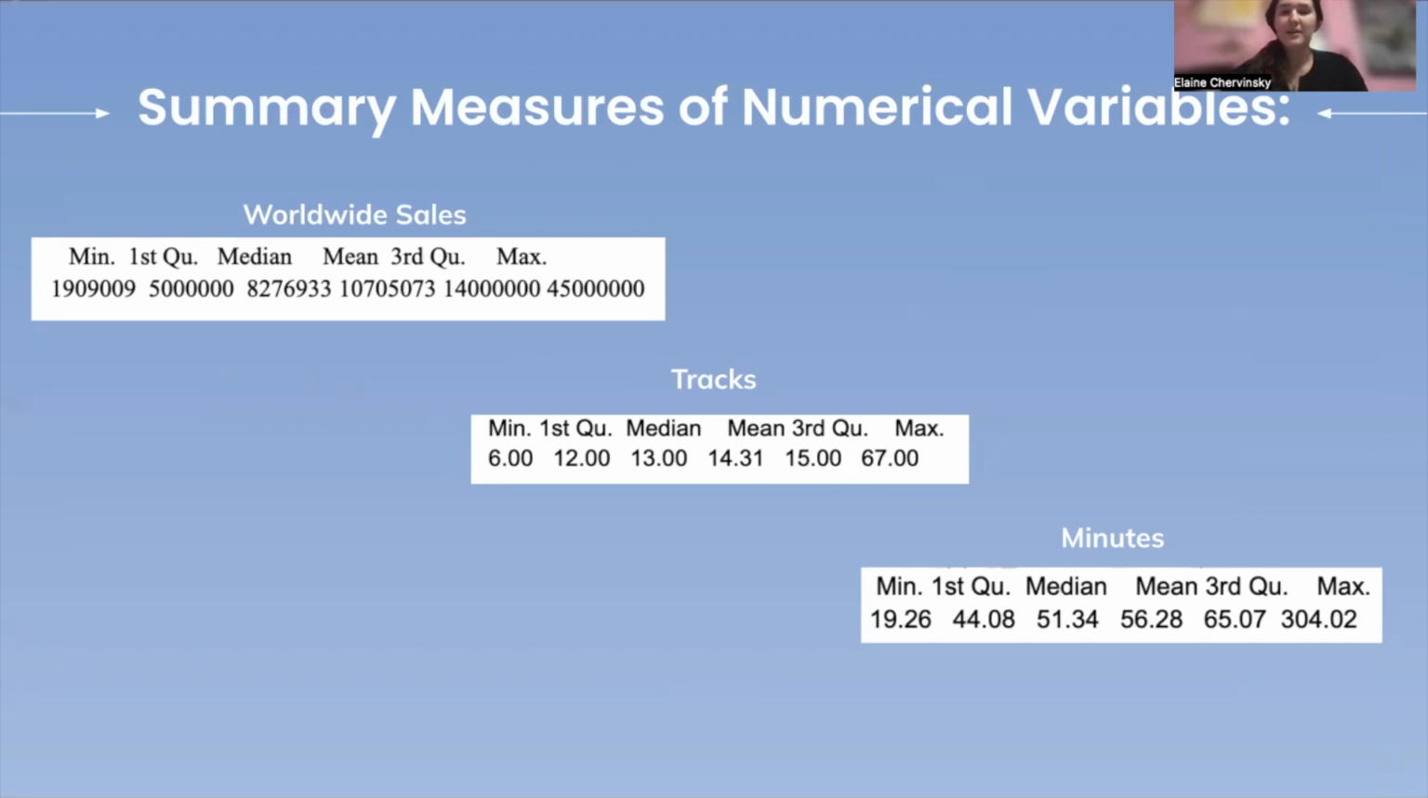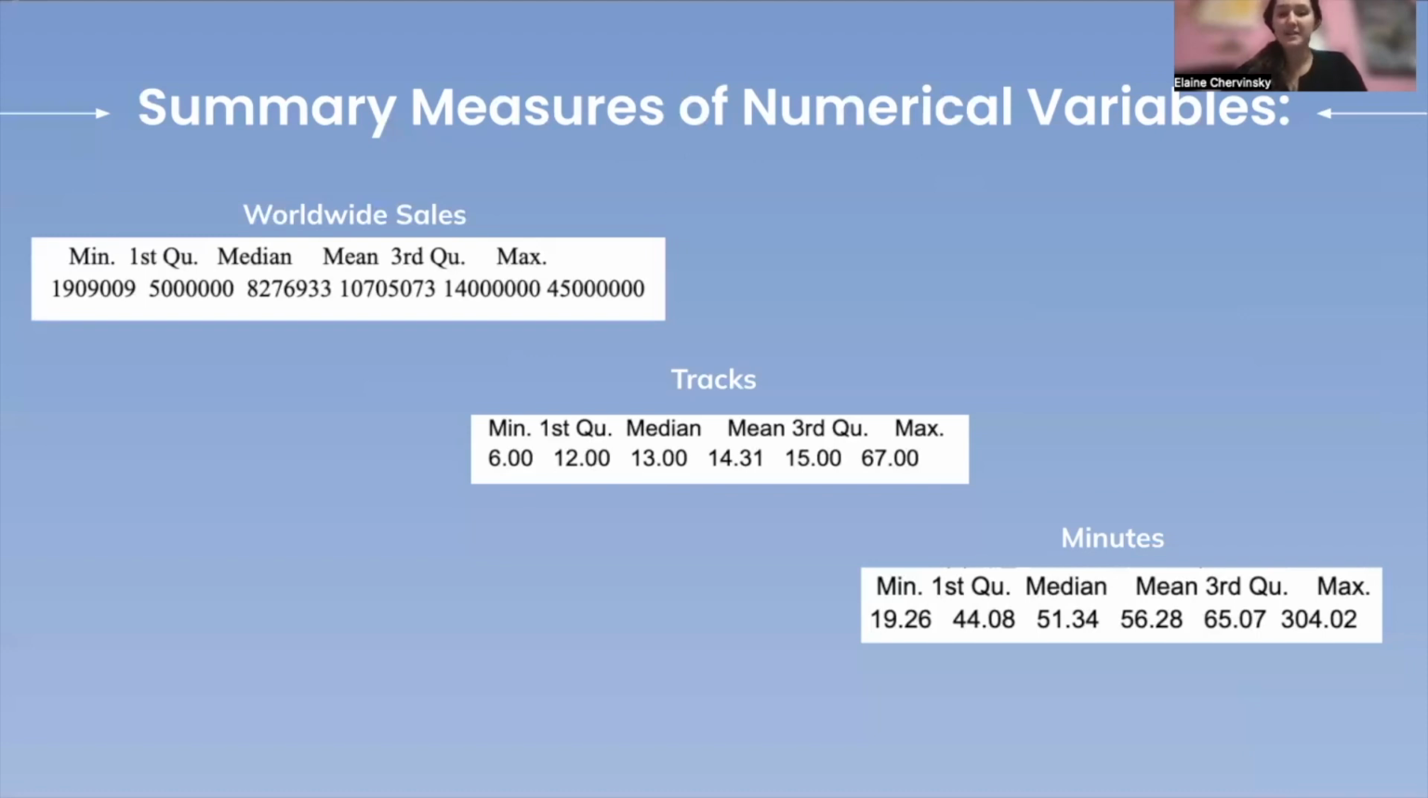The median is the organized middle number for the entire variable. As we see here, the median for the worldwide sales variable is $8,276,933. For the tracks variable, we see that the smallest number of tracks on an album is 6, the highest number of tracks is 67, the average amount of tracks is about 14 tracks, the first quartile is 12, and the third quartile is 15 tracks. The median or middle number is 13.